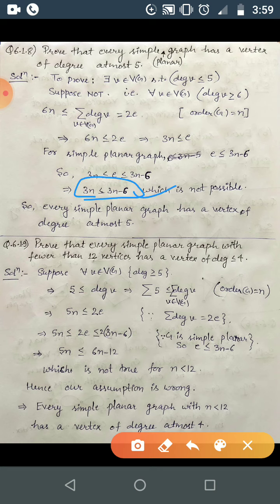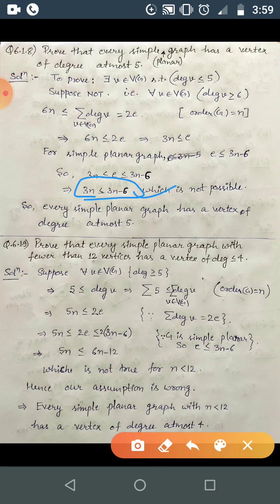Okay? So whatever we have assumed is wrong, that is this statement we have assumed is wrong. So the negation of this statement being wrong means to say the main statement is true. Means to say there is some vertex V with degree at most 5. So every simple planar graph has at least one vertex of degree at most 5. So I think this is understood. If not, you can go back again and watch this.